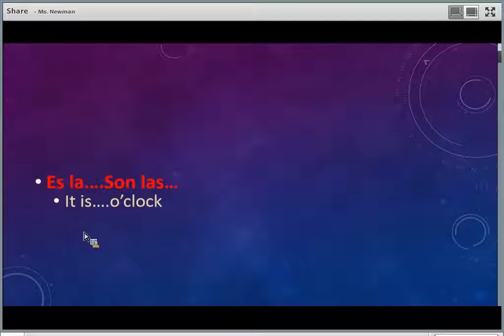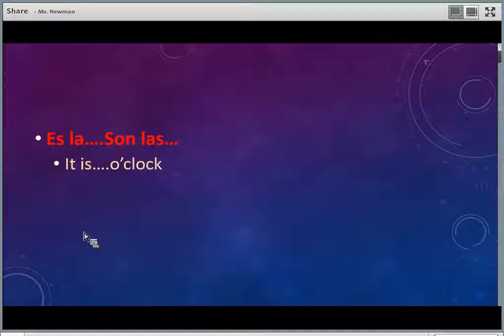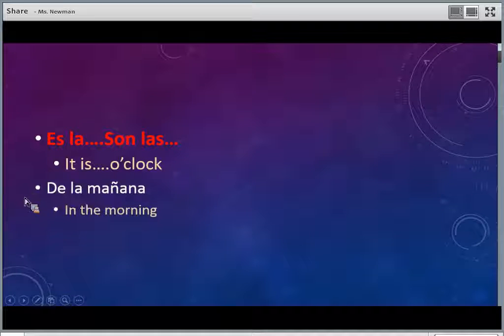If you're telling time, saying it is 5 o'clock or it is 7 o'clock, okay, you're using these. Es la for, again, if it's 1 o'clock, because it's singular. Es la una. For all other times, you're going to use son las. Every other time of the day, son las. Okay, de la mañana, de la tarde.